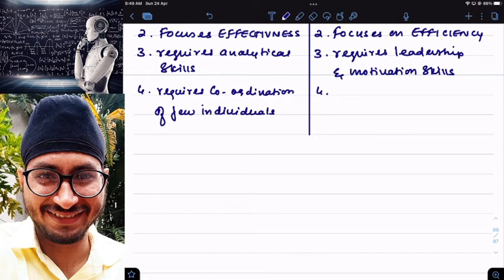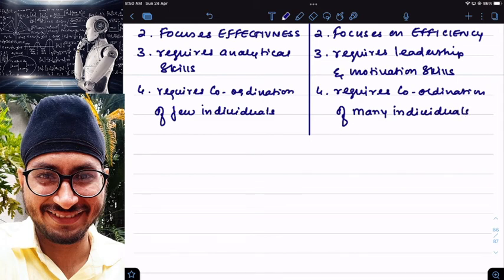But sir, implementation will be done by middle level and lower level, right? So lots of people are required for implementation of strategy. So it requires coordination of many individuals. Next.